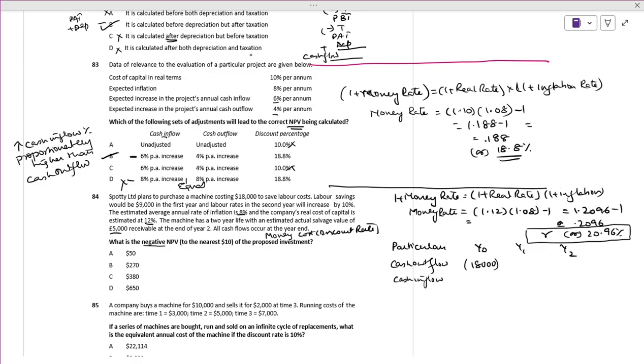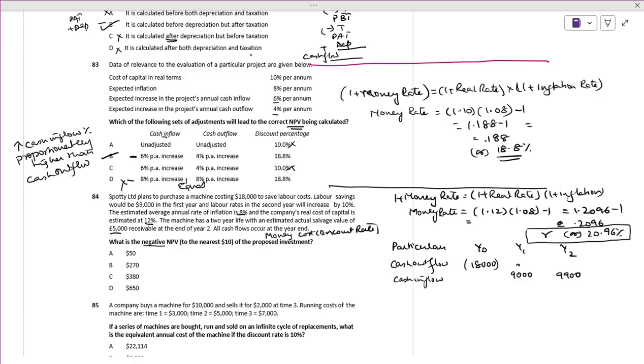Cash inflow in year 1 is how much? They say that labor savings would be 9,000 in the first year and labor rates in the second year will increase by 10%. Labor savings is nothing but the cash inflow. It is 9,000 for year 1. In year 2 it will increase by 10%, so 9,000 plus 10% comes to 9,900.